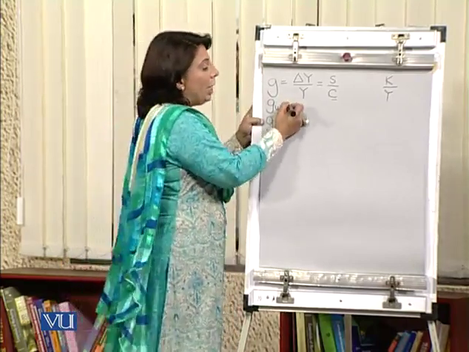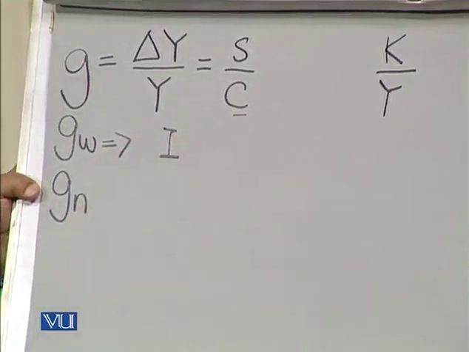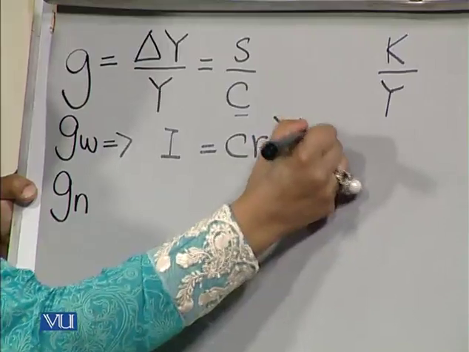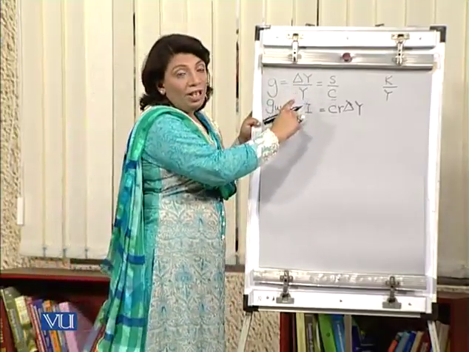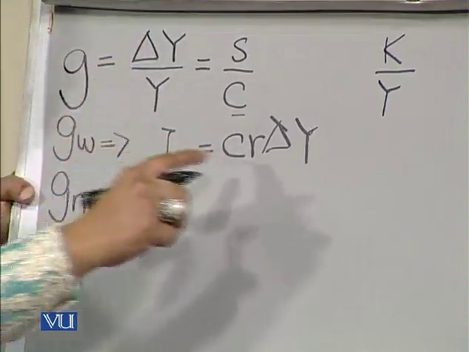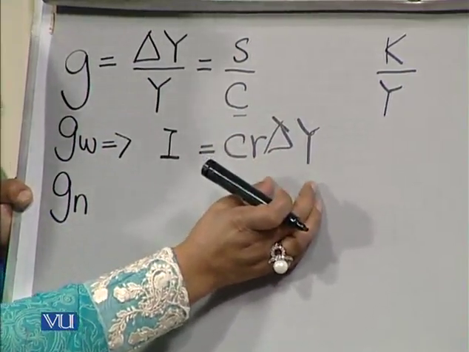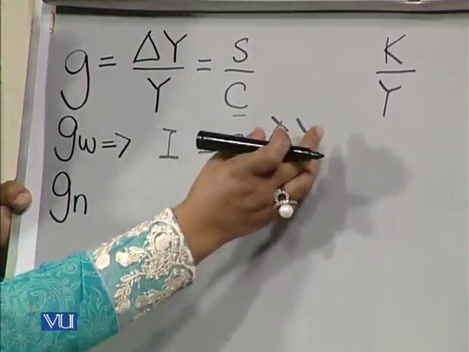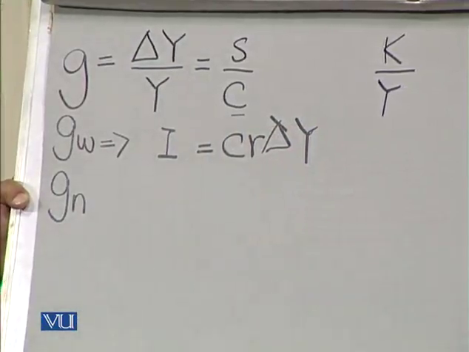So this particular thing can be equated to something which ensures that I becomes equivalent to CR times the change in Y. So remember the difference I mentioned, that this is the growth rate which is defined as delta Y over Y, whereas if we are exclusively taking into account only delta Y, that means the change in Y. If we divide this change in Y by another Y, it will become the growth rate or the proportionate change in Y, due to some variable which we can account for as the independent variable pushing it.